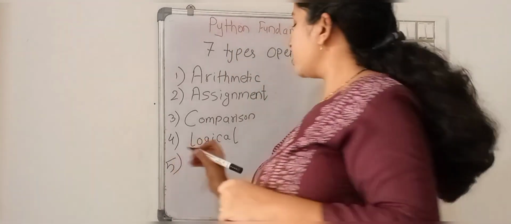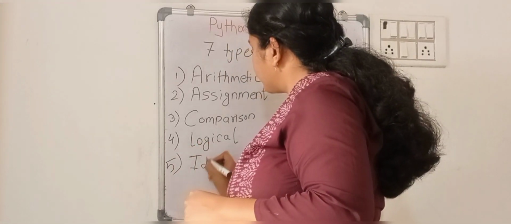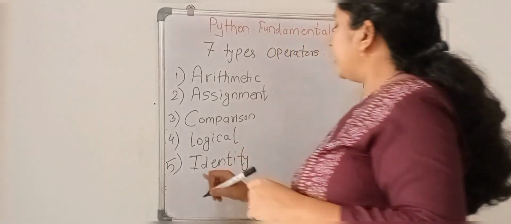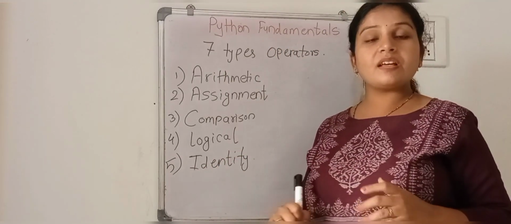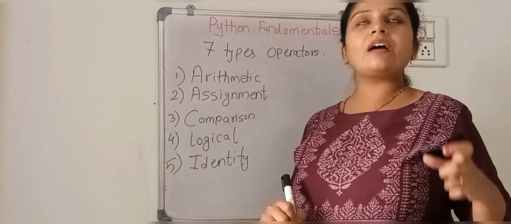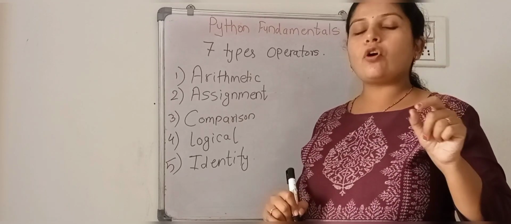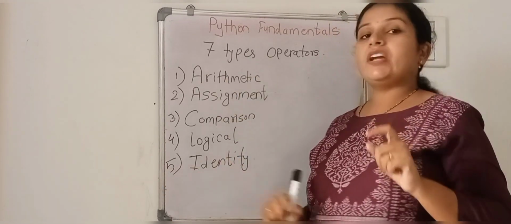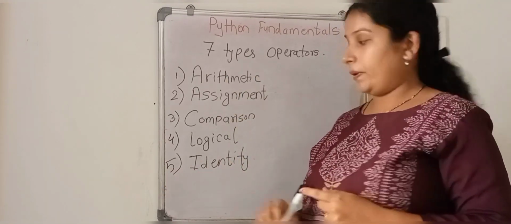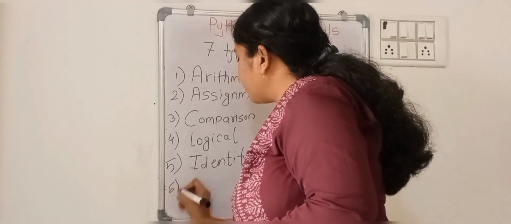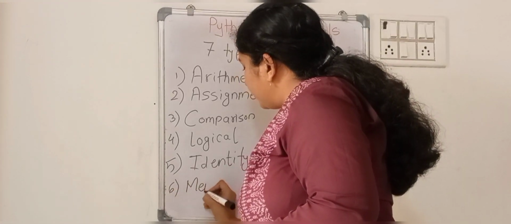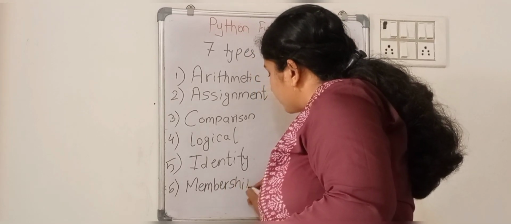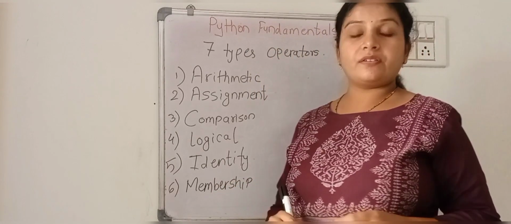Then next is the identity operator. Here also, as the name says, identity. Whenever we are looking for the identity of a particular variable in terms of its value, we are going with the identity operators. Then membership operators.